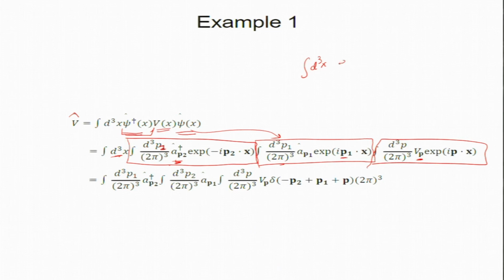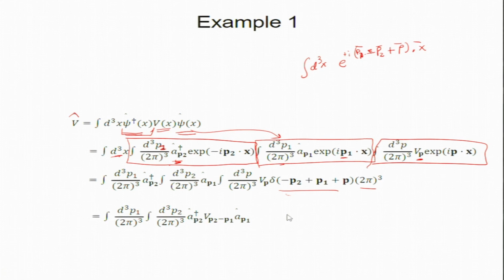So it is going to act on the exponentials. Taking x outside, we get plus p1 minus p2 plus p, dot x. What is this object? These are vectors. It is a delta function, 2 pi cubed delta function. Great, so now I can compute this.